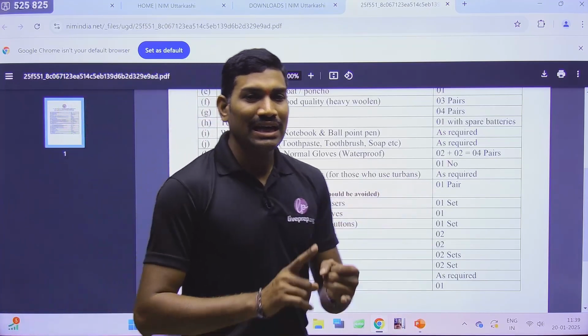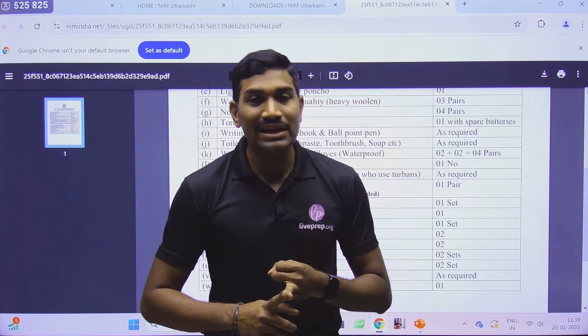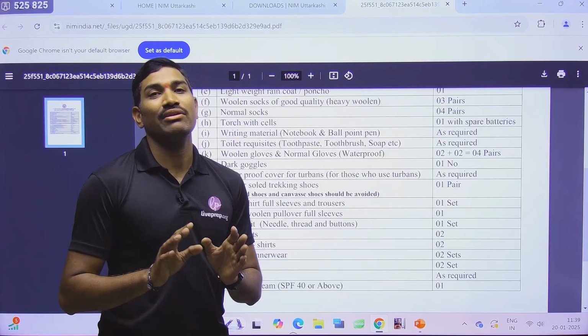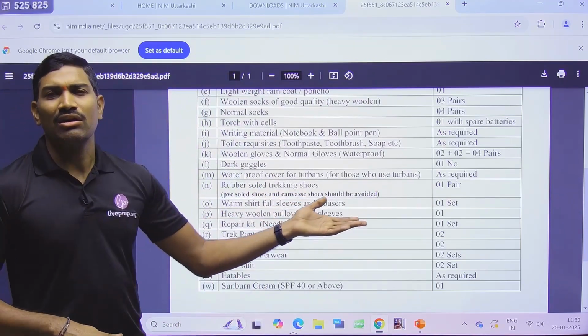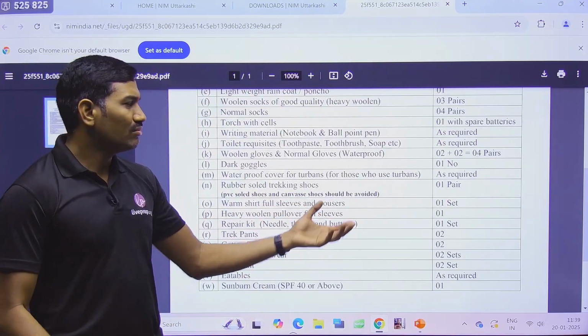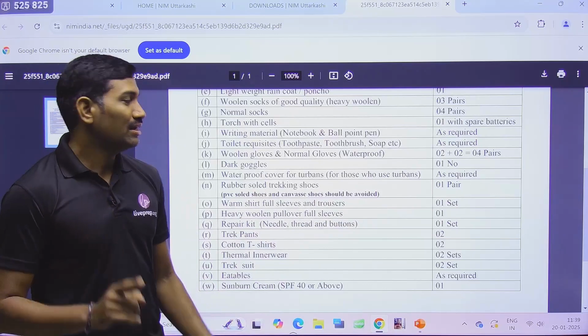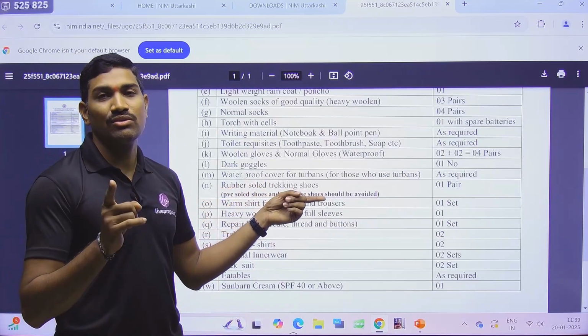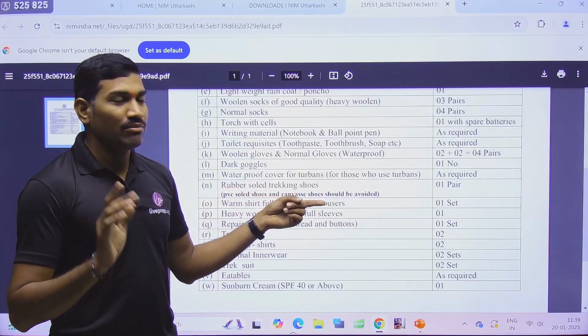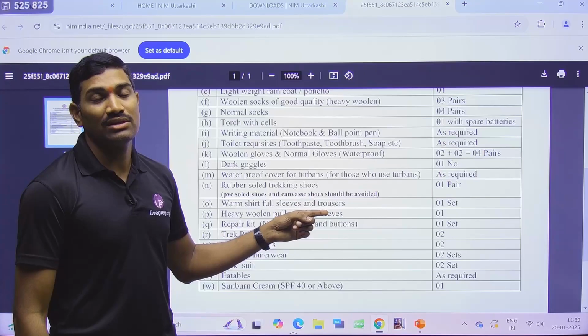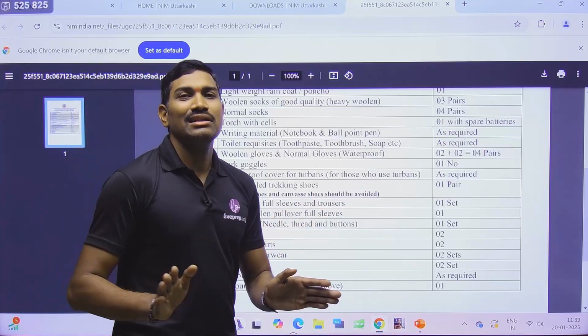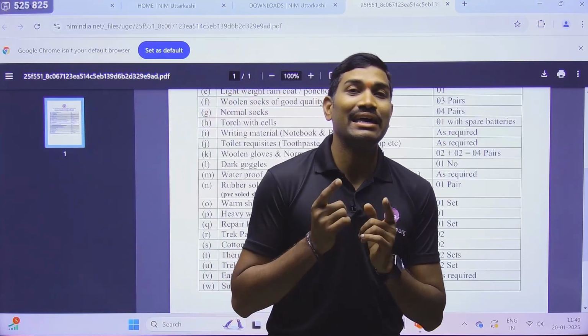So in this way, high ankle mountain trekking shoes are very important. You can also purchase them online, but they should be of good quality. Please remember, don't compromise with the quality of the shoes, because they will protect you in so many ways. And very clearly they are suggesting high ankle shoes.